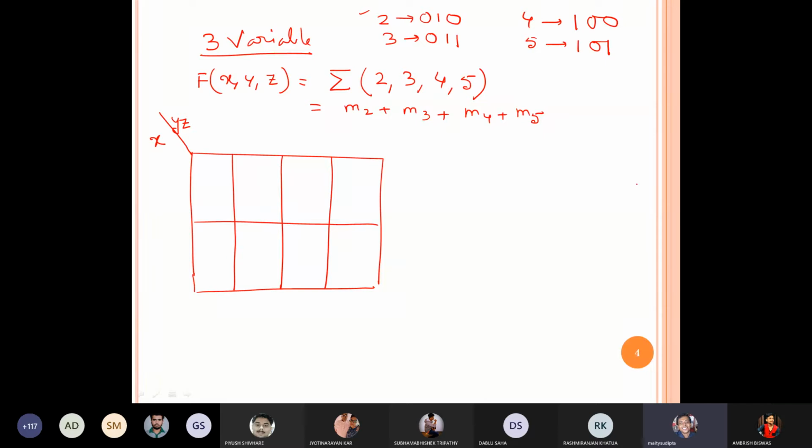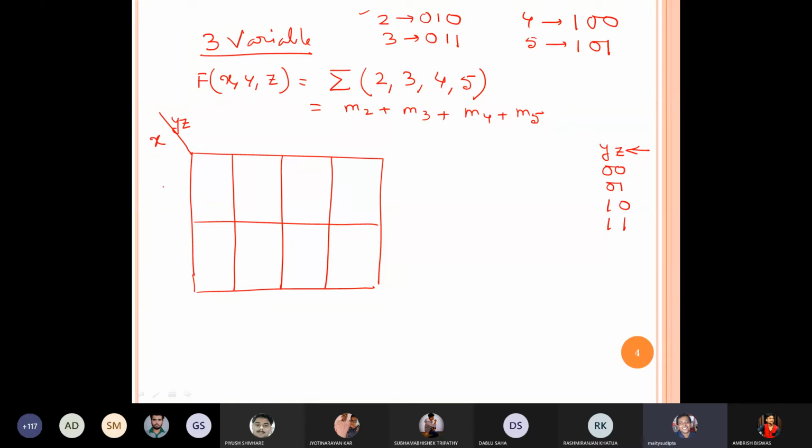As we have y and z, the variables can take 0 0, 0 1, 1 1, 1 0. Agree? These 4 combinations are possible, right? Yes, sir. Is there any doubt? Because I have to simplify, but in a 2D plane. So on the x-axis I have to write at least 2 variables, and on the y-axis I have to write 1 variable.